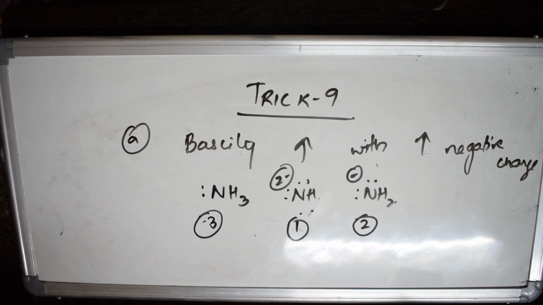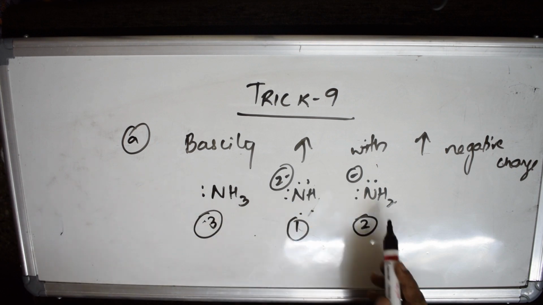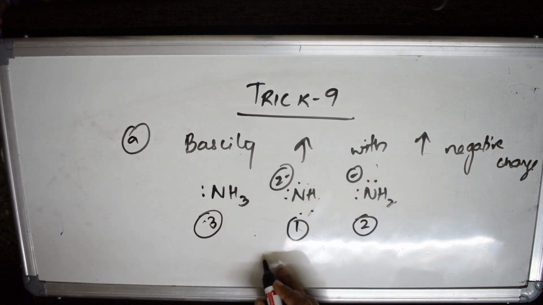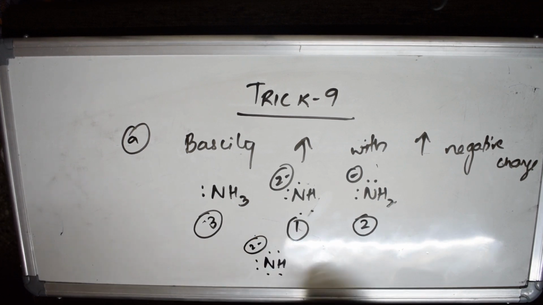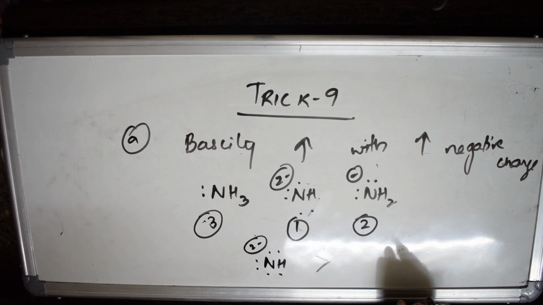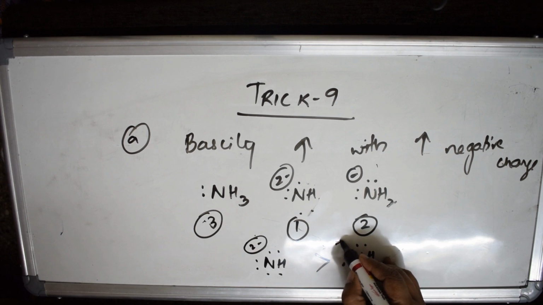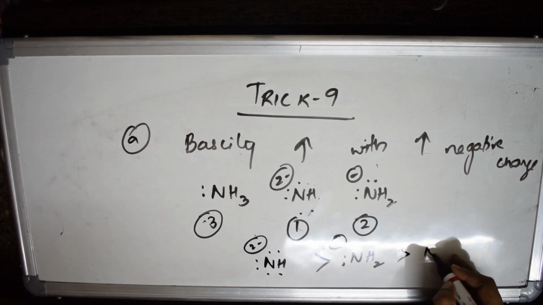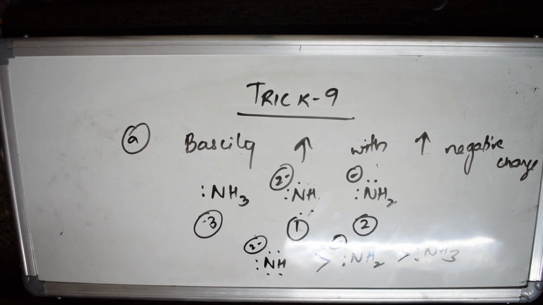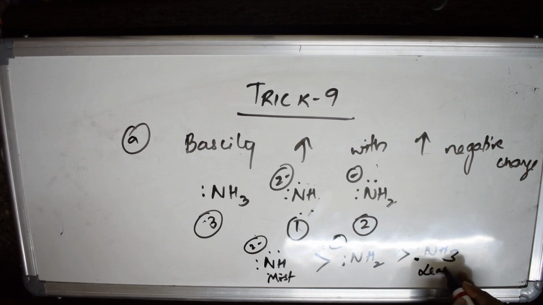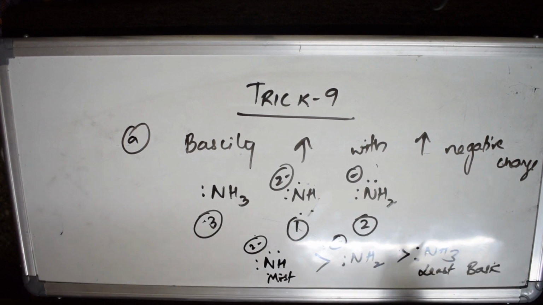Yes students, the order would be which is more basic. I have to see whichever has more negative charge. So in this first case, the one with 2 minus is greater, which means it is more basic than NH2 which has 1 negative charge, which is more basic than NH3, which doesn't have a negative charge. So this is the most basic, and this is the least basic in nature. So the first concept which you should remember in basicity is that basicity increases with increasing negative charge.